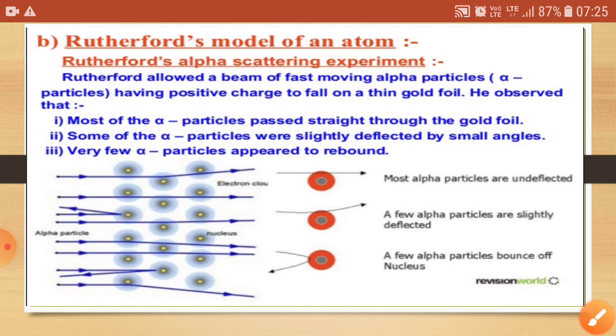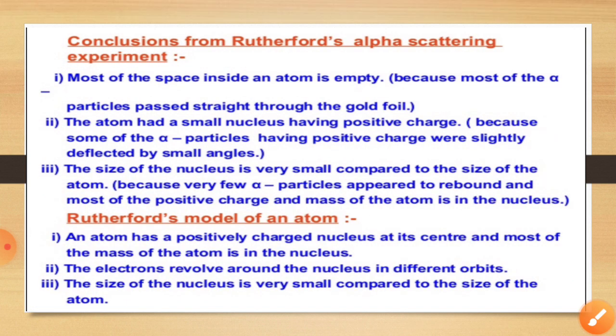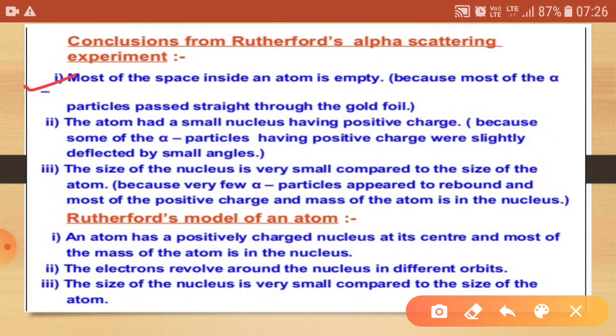So basically he drew different conclusions from the observations. Most of the space inside the atom is empty, and the atom has a small nucleus which is positively charged, and due to this some rays get deflected or rebound back.